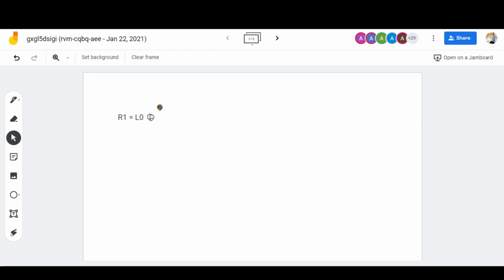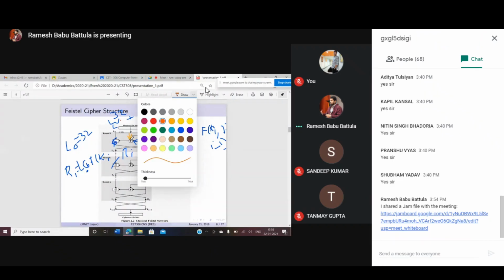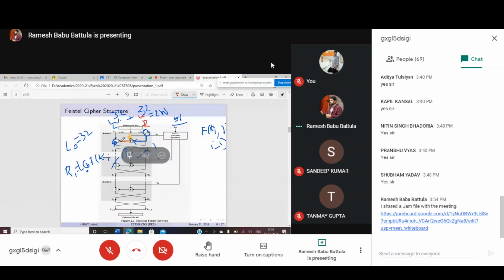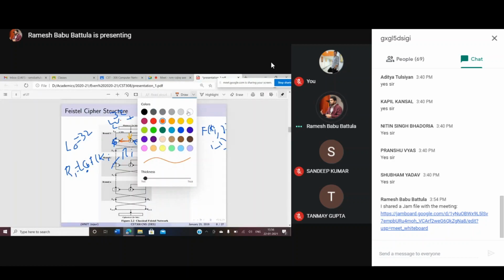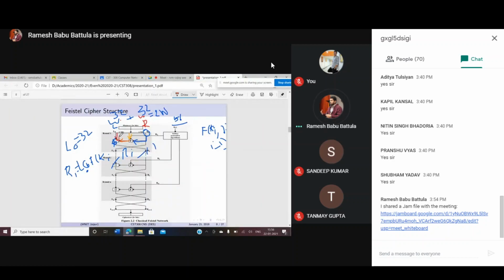Finally, the output of this function is XORed with my L0 value. Carefully observe, this is my L0 value. You perform the XOR operation on these two, and finally you get back your R1. So this is my R1 value.